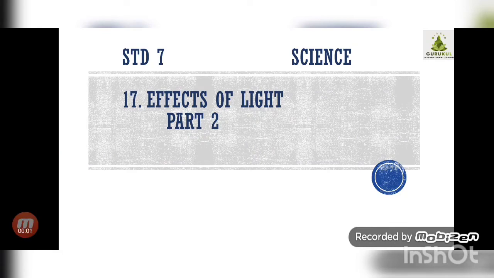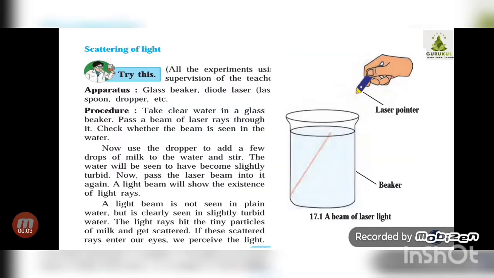Lesson number 17, Effects of Light, Part 2. We were talking about the concept of scattering of light. Let us try to find out the reason behind the scattering of light. What is the mechanism behind it? Scattering means spreading. So light gets spread. What is the reason behind this? Let us try to see.